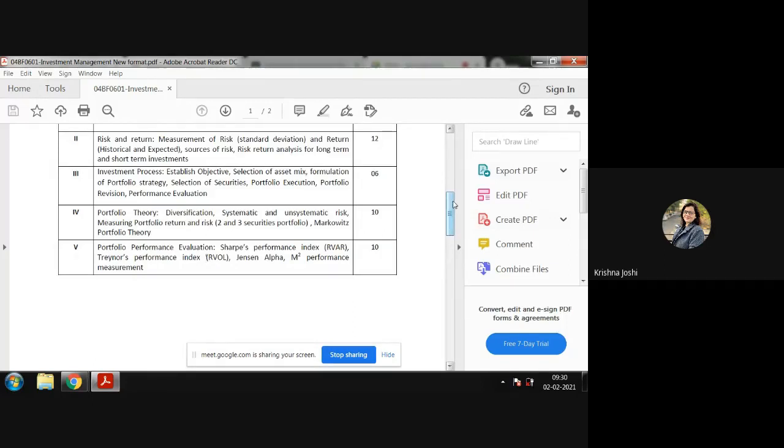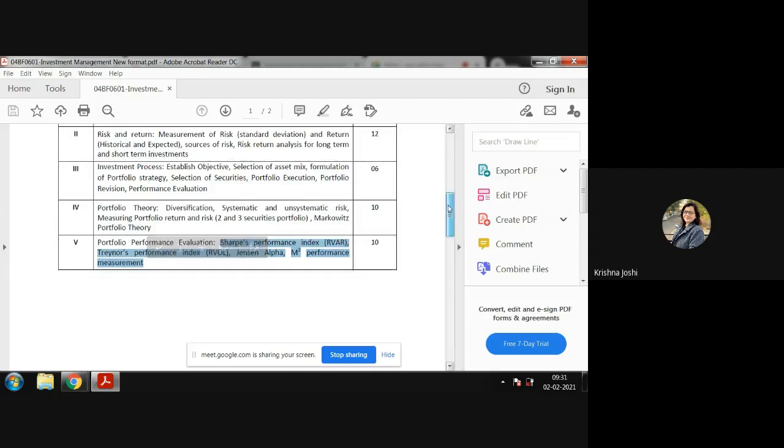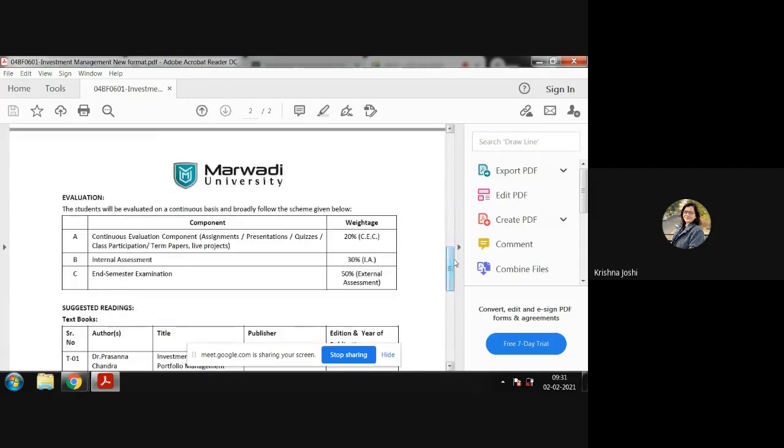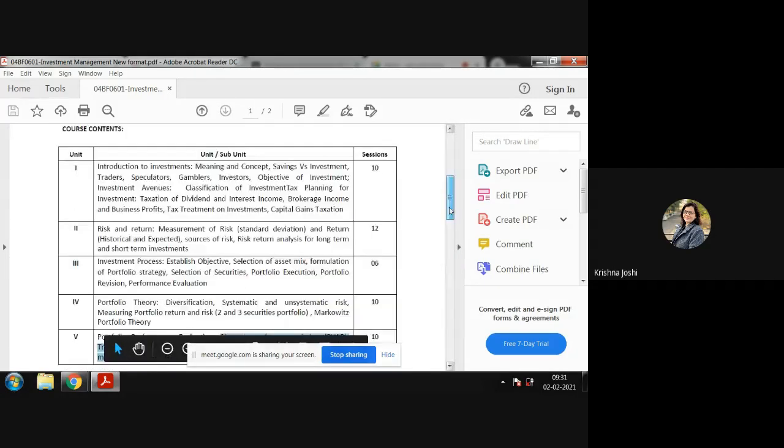But after you have made a portfolio, how will you evaluate its performance, right? Just like in your BBFM class, how will I evaluate your performance? Through exams, right? The same way, to evaluate your portfolio's performance, we have different kinds of measures, but we are supposed to discuss these 4 important measures of portfolio performance evaluation, right? So this is what we are going to discuss in the syllabus.